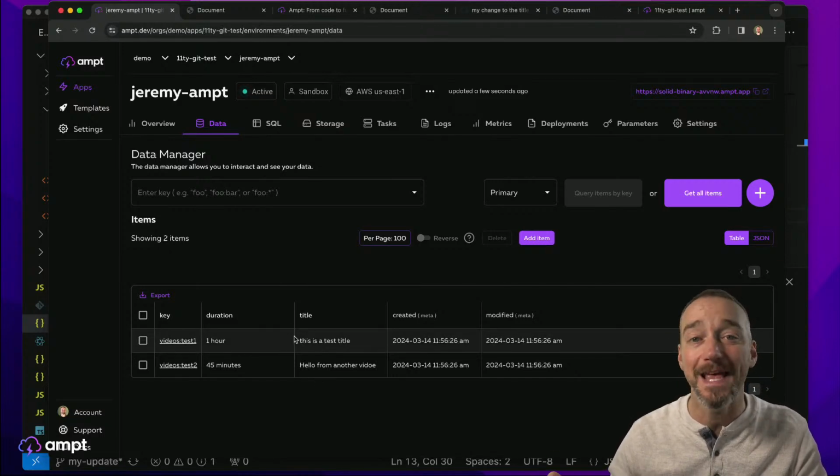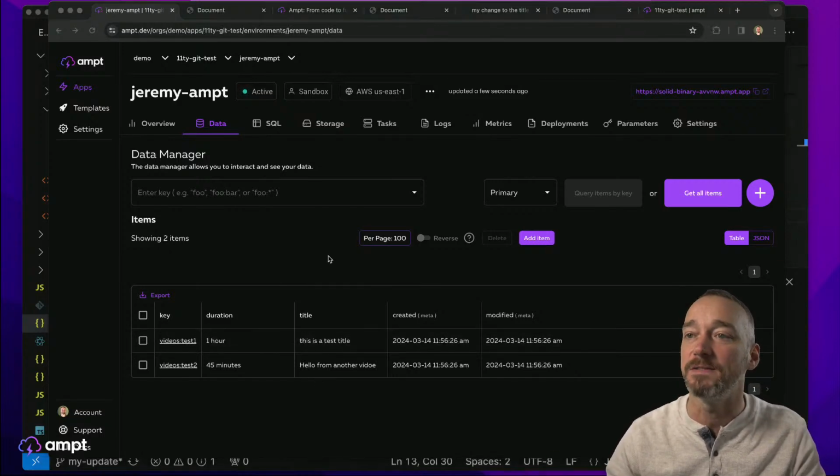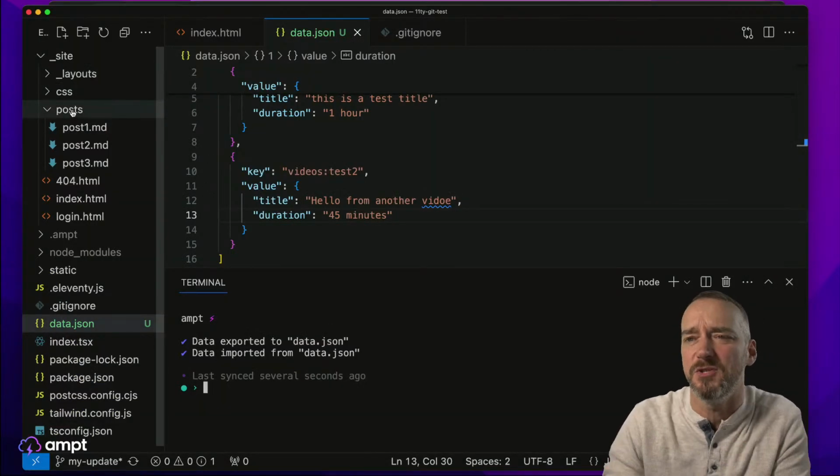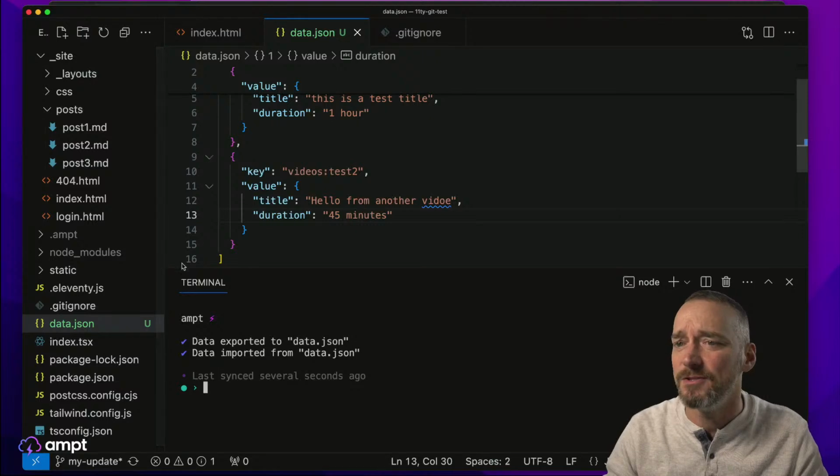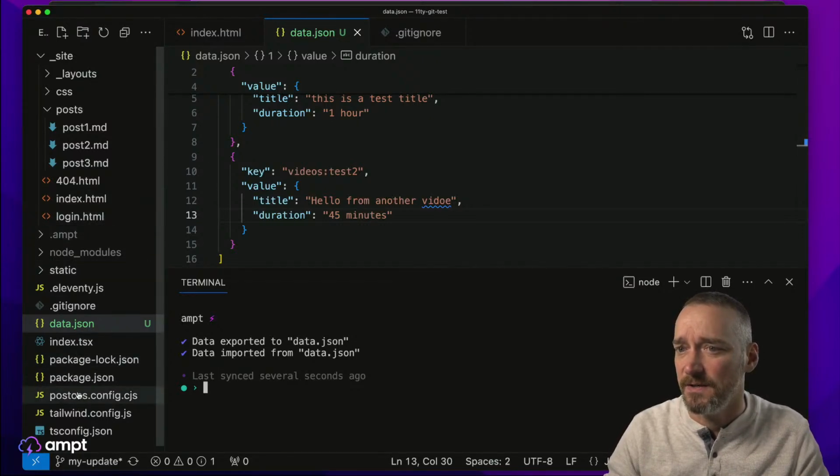But let's use that now to actually do something with a build. One of the things you can do in 11T, and again, this is just specific to them, but you can do it any way you want to, is you can create, and let me just double check and make sure that I have this configured correctly.